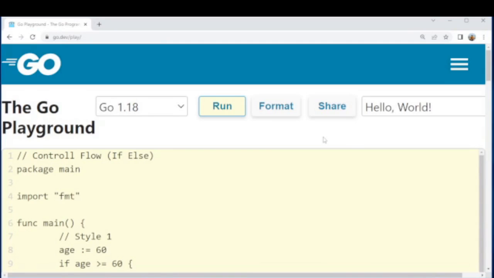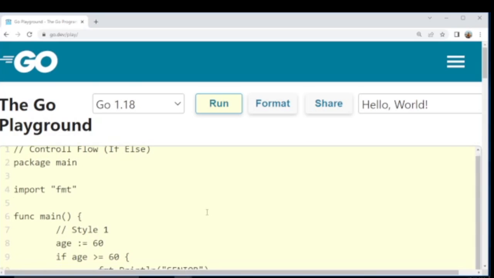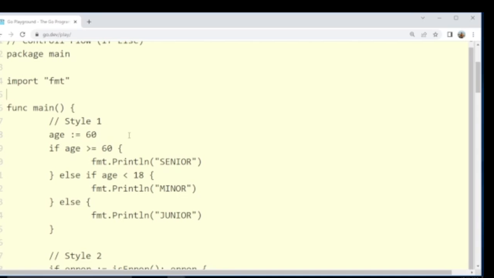Welcome to Coding Adda. Today we'll talk about control flow, that is the if else statement. I have written one program here. You can see we have a variable age with value 60. If age is greater than or equal to 60, then we are printing senior. If age is less than 18, then we are printing minor. If age is greater than 18 and less than 60, then the person is junior.